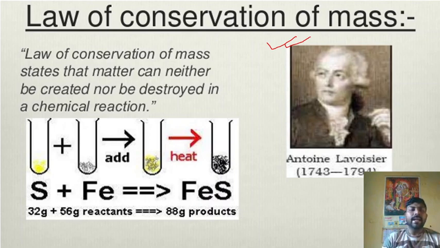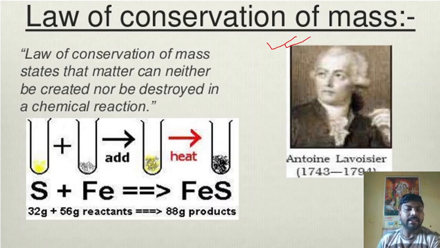The law of conservation of mass states that matter can neither be created nor destroyed in a chemical reaction. What does it mean? Suppose a chemical reaction occurs: before the reaction and after the reaction, the mass will be the same. The mass is constant, it will not change, and that is called conservation of mass.